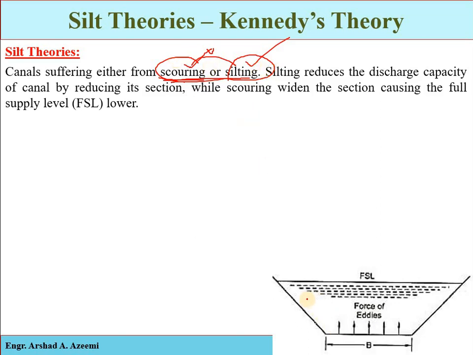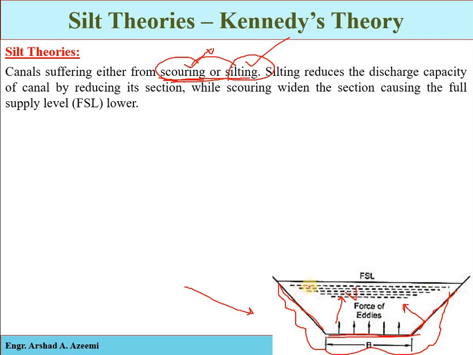For example, if the flow velocity is too high, or if the alignment slope is steep, then the particles from the sides and the bottom of the canal will be detached and eroded by the flowing water. If particles are detached from the cross section, the cross section will become irregular and void.